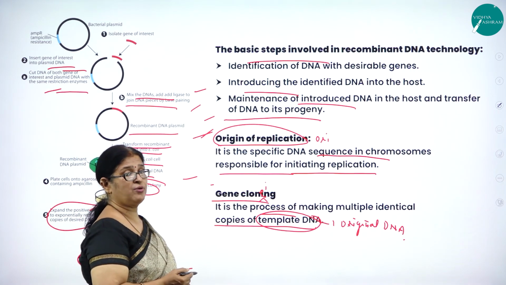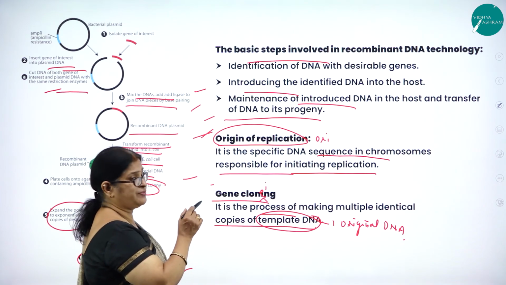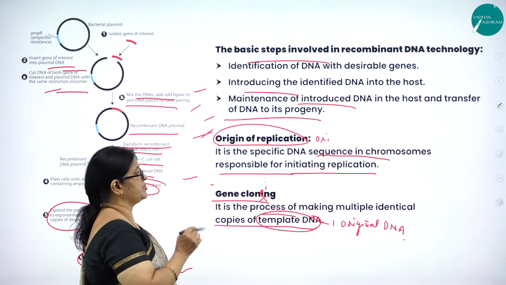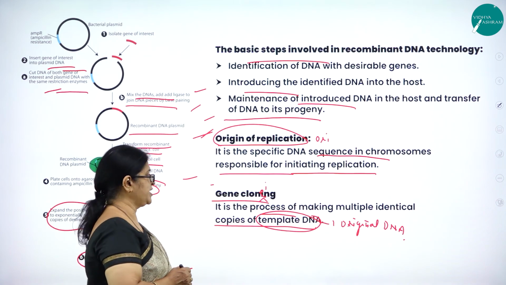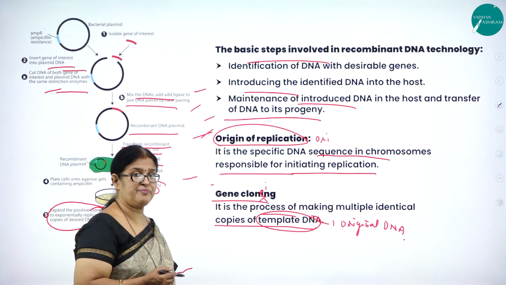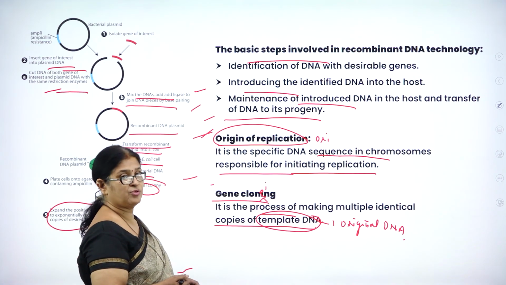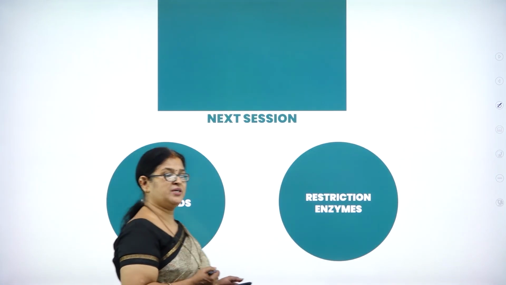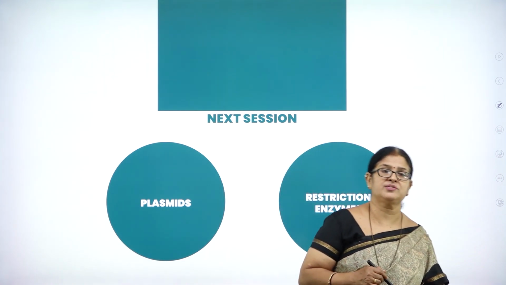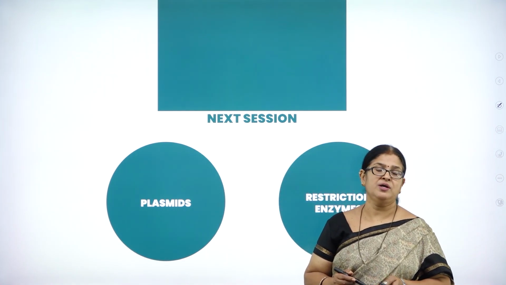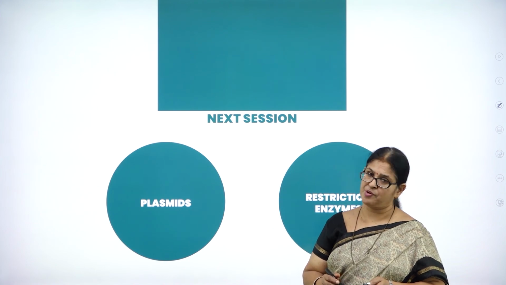Then what is ORI? Origin of replication. It is a specific DNA sequence in the chromosome responsible for initiating replication. Gene cloning is a process of making multiple copies of the template DNA, that is, the original DNA. Hope you have understood the first very important concepts of this interesting chapter called Biotechnology Principles and Processes.